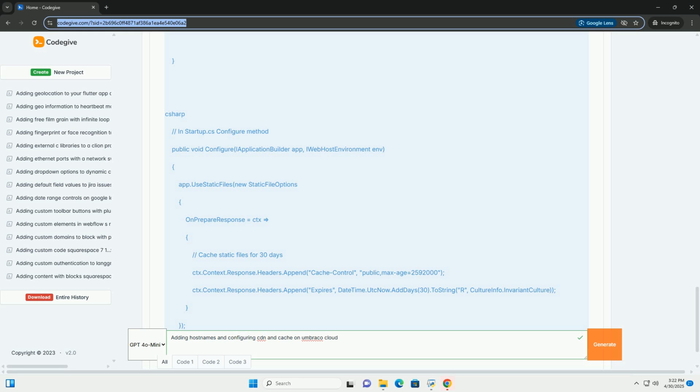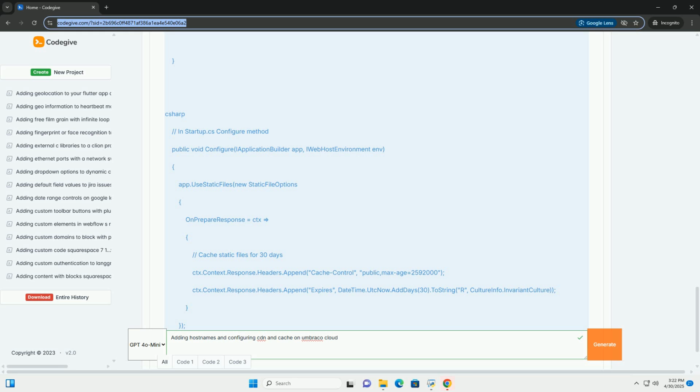Cloudflare will scan your existing DNS records and import them. Review these records and ensure they match the DNS records you set up for Umbraco Cloud, A record and CNAME record. Crucially, make sure the A record points to the IP address of your Umbraco Cloud environment. Cloudflare will provide you with Cloudflare name servers, 2 or more name servers. 4. Update name servers at your domain registrar. Replace your domain registrar's name servers with the Cloudflare name servers provided. This is the step that delegates DNS control to Cloudflare.